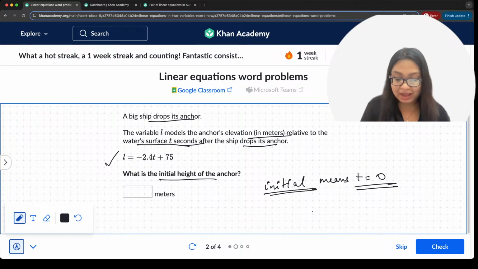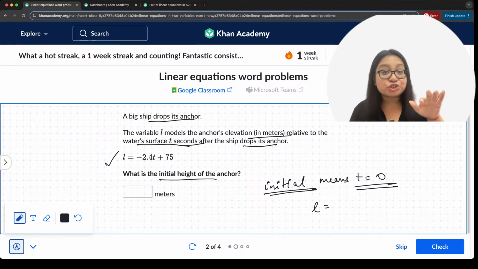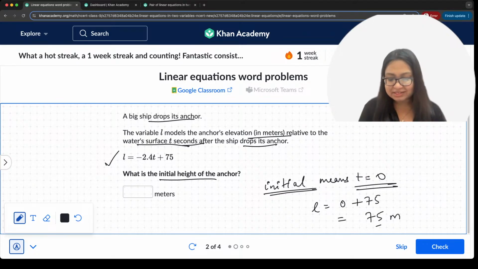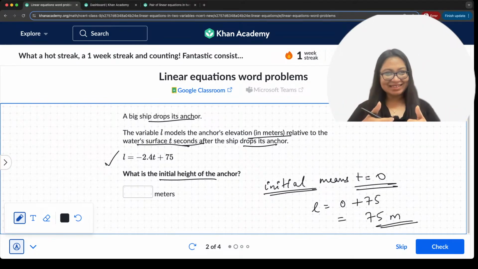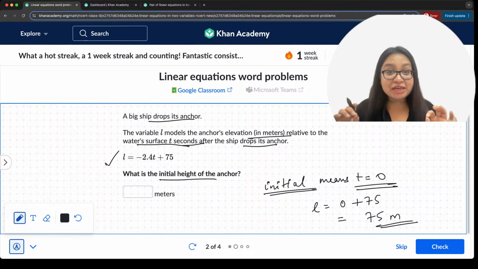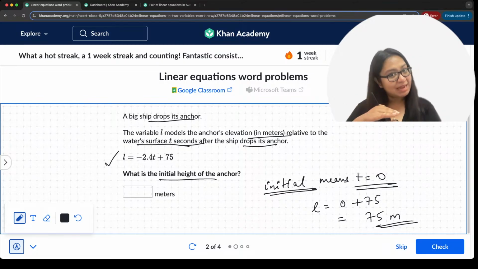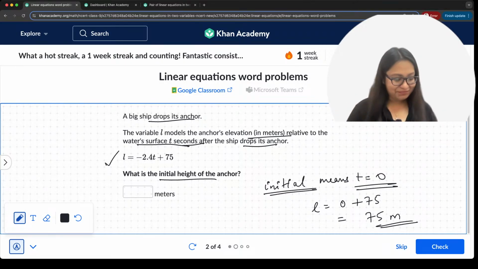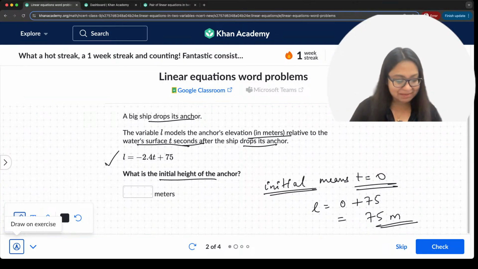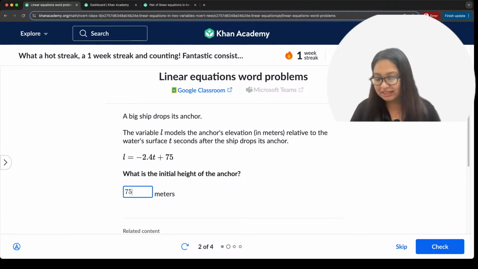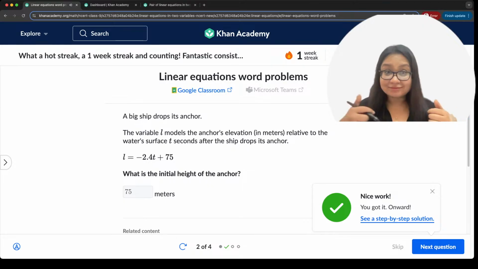At t is equal to 0, L is going to be equal to, the t portion will become 0. The variable part becomes 0. 0 plus 75. That is nothing but 75 meters. Exactly. Now tell me you understood. The basic idea here is that initial means t equal to 0. That's it. Let's get back. Write the answer, 75. Here we go. Check the answer here. And what do we see? Correct.